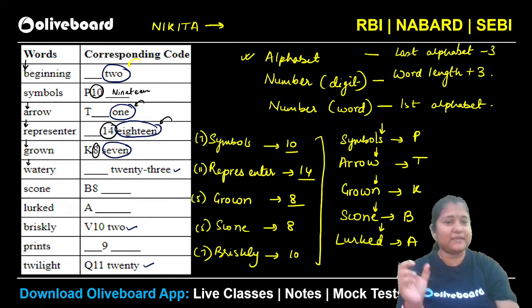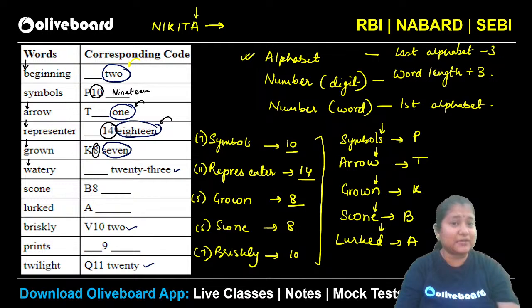There should be alphabet, then number in digit, and then number in word. Why W? It has to be A minus 3, no? Arunya, it has to be A minus 3. So A minus 3 is what? It is your X, right? So we will have an X here.